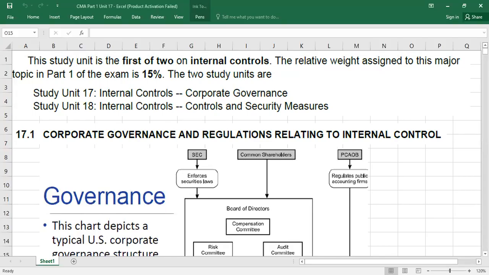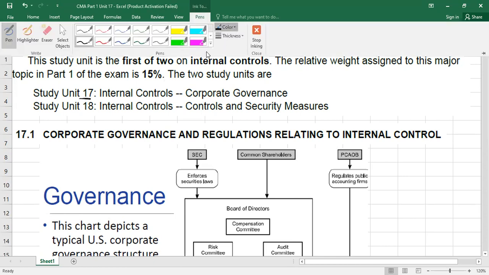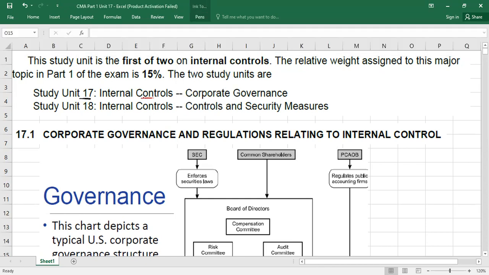So guys, we are going to discuss today study unit number 17. And please remember, study unit number 17 is about internal controls. And in this internal control, the main topic for the discussion is what? Corporate governance. This is the main topic here. Then we have unit number 18 that is also relevant to internal controls.